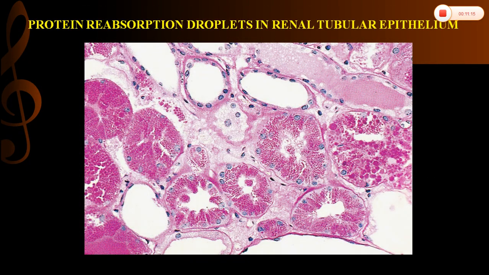This is the picture showing the protein droplets in the proximal convoluted tubules. The excess pink color is because of this protein deposition, and you can appreciate the difference from the normal convoluted tubules.